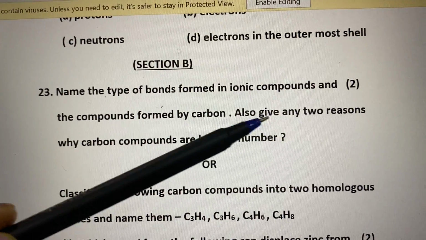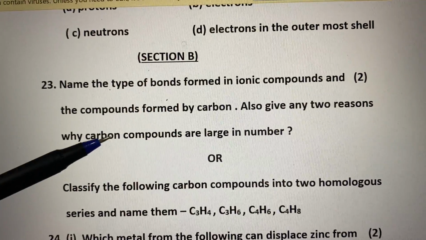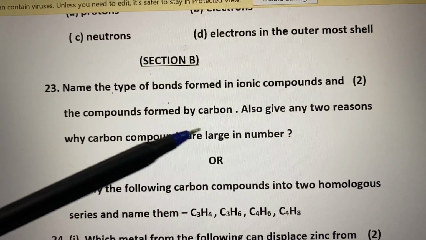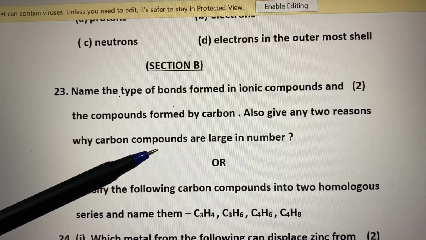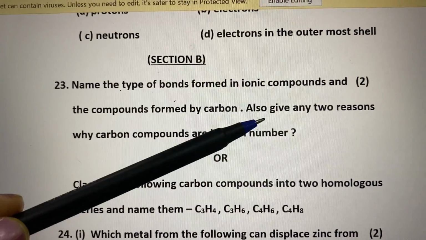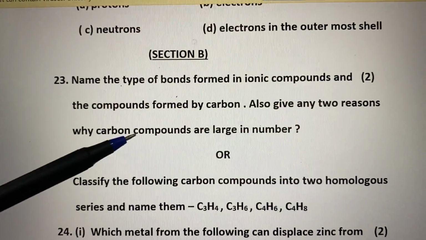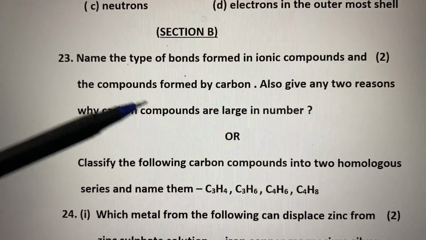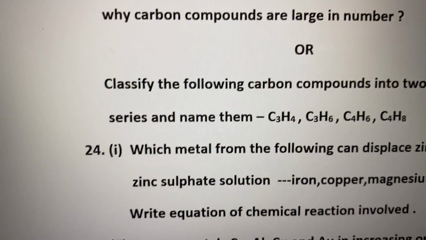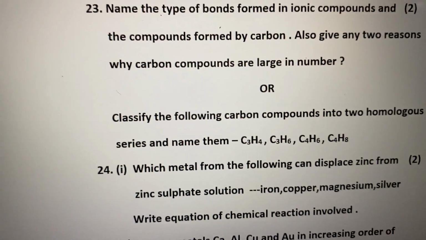Next is also give any two reasons why carbon compounds are large in number. So here what is expected, students? Here you have to write down only the four reasons, any two reasons. Actually there are four reasons why carbon compounds are large in numbers, because of their property of catenation, right? So what is catenation?